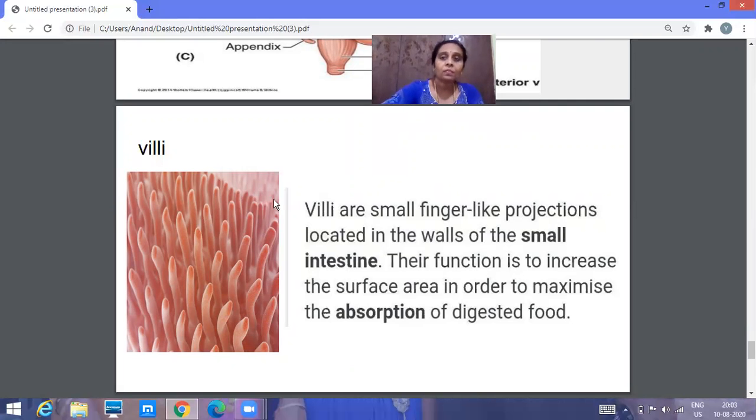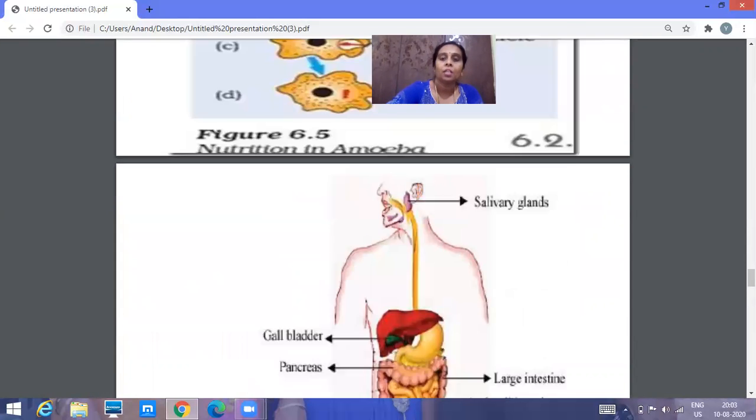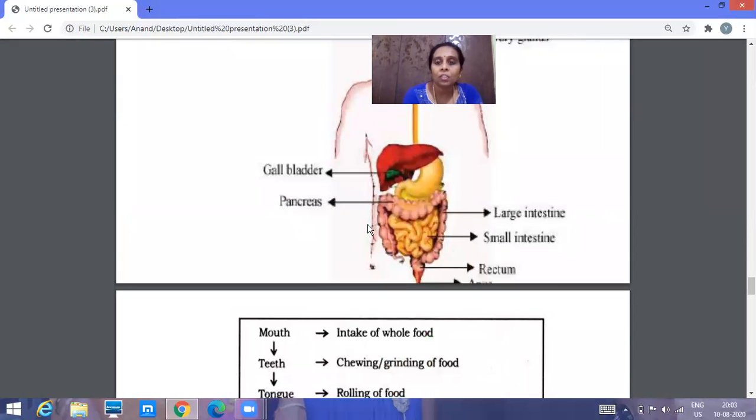Next comes the large intestine. The food which is digested is absorbed by the villi in the small intestine. Now the undigested food present in the small intestine will reach the large intestine. What happens in the large intestine now? You might think the work is over, so why does it have to enter the large intestine? Yes, there is some function in the large intestine also.